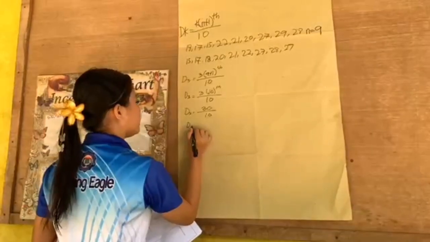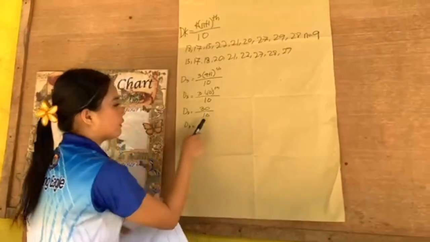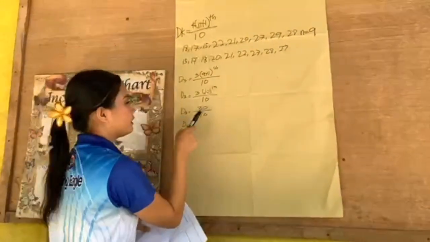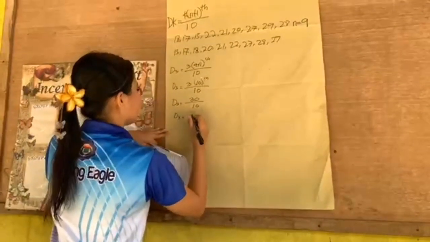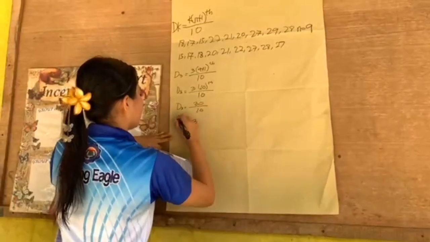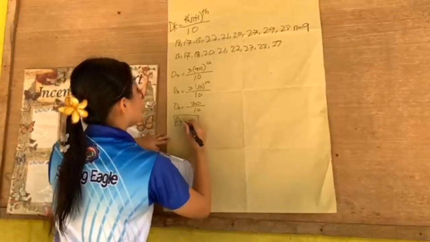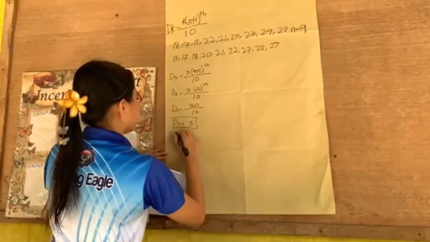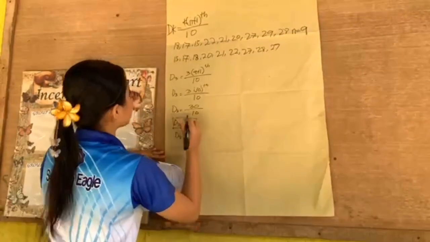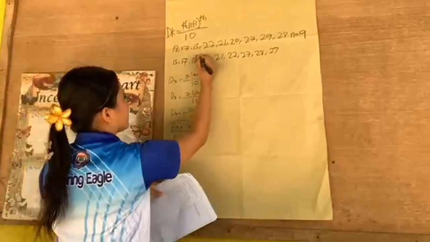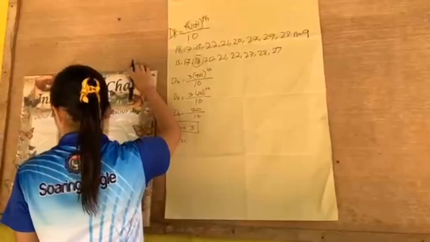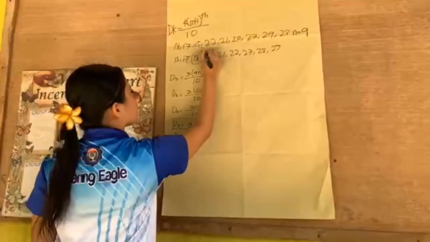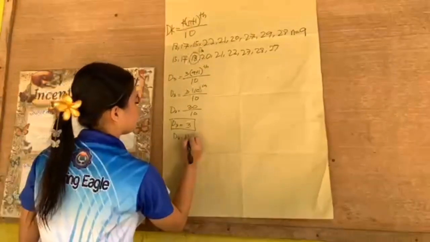So divide 30 by 10 is equal to 3. Our D sub 3 is in the data number 3. So our data number 3, or our D sub 3, 1, 2, 3, is 18. Our D sub 3 is 18.